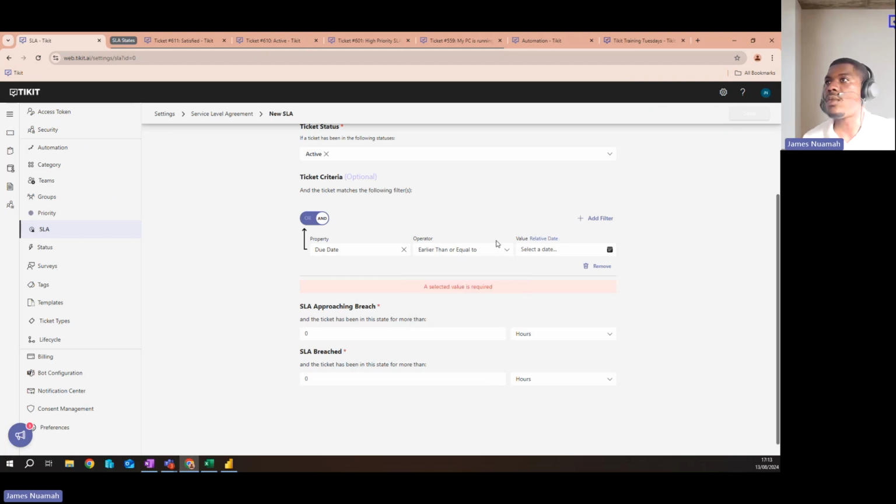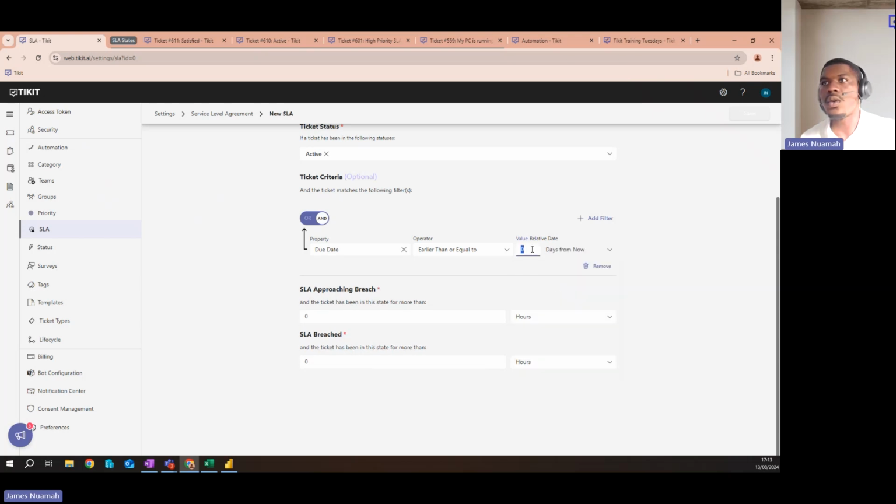So if I went earlier than or equal to, and today is the 13th, so if I had a ticket that was due on the 15th, I could say if this is due earlier than 2 days from now, then I could notify the analyst and say when it gets to about 1 day's reach of that due date, it's approaching the breach.